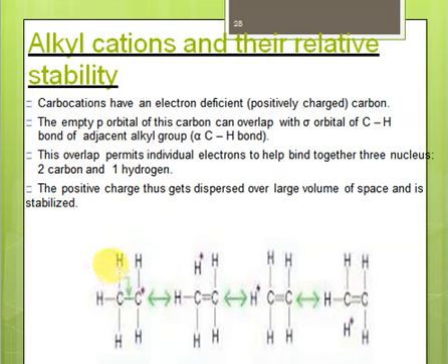So what will happen is that this electron will be shifted from hydrogen to carbon, and we get a double bond here. So ultimately what we have done is that we have removed the positive charge from carbon and we have shifted this positive charge onto hydrogen. We say that this carbocation has been stabilized. And now just see that we have 3 hydrogens. So all of these 3 hydrogens are actually stabilizing this positive charge, right? So we are saying that this carbocation is stabilized by 3 hydrogens, that is, it has greater stability.